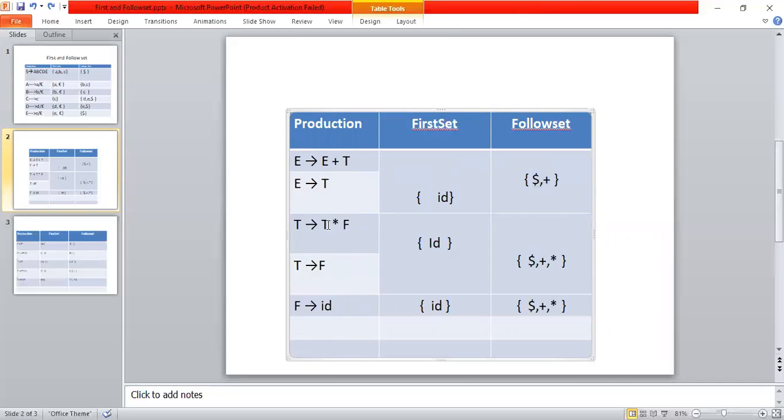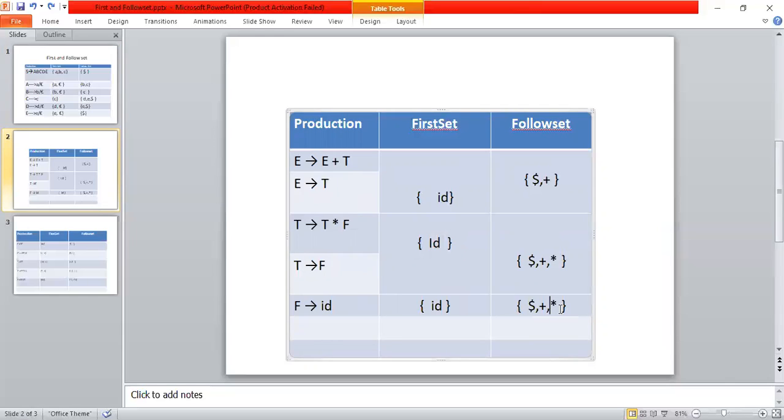And according to this, the follow of T consists of star. So star is also added to follow of T. Now, according to this, follow of F contains follow of T. So the follow of T values are copied as they are to follow of F. So this is about the follow set for E, T, F.